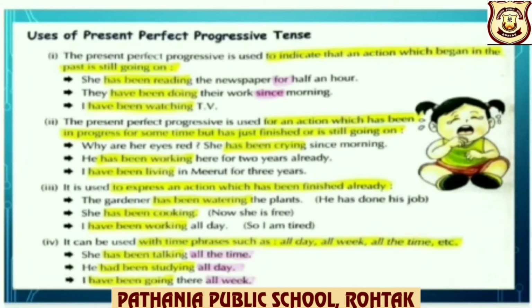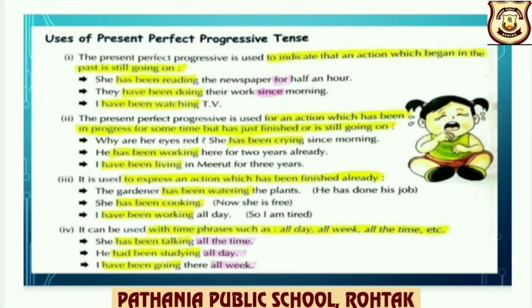Uses of present perfect progressive tense. It is used to indicate that an action which began in the past is still going on. For example, she has been reading the newspaper for half an hour. So it indicates that the action began in the past and it is still going on. It is also used for an action which has been in progress for some time but has just finished or is still going on.